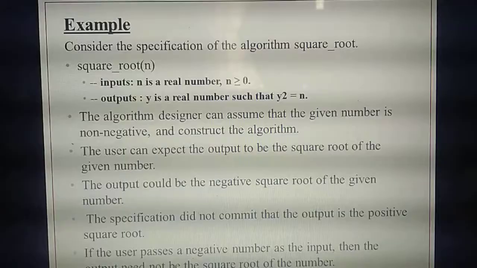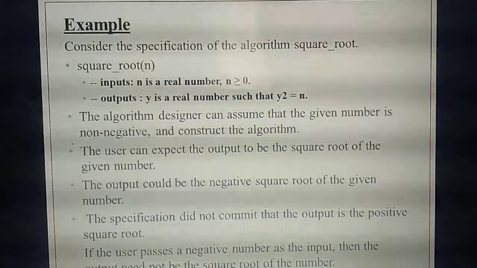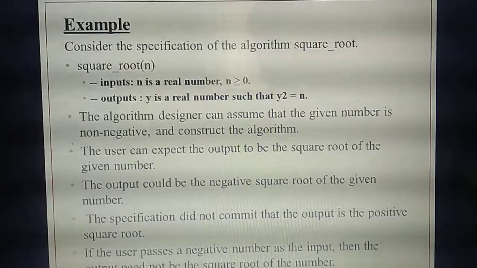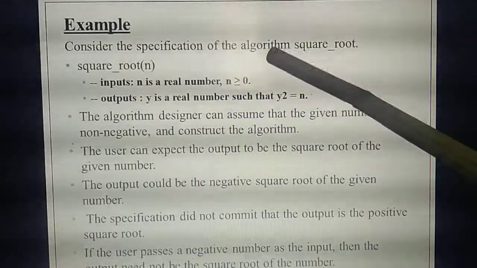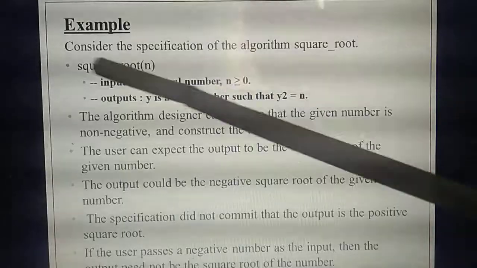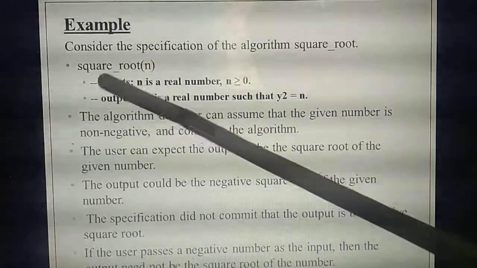So the same thing you have already studied in the square root of a number, they have given in the specification contract problem. Listen, you have already studied the square root problem, isn't it? What's the square root specification of the algorithm? What's the name of that algorithm? Square root. Then the input variable. What's the input? N.